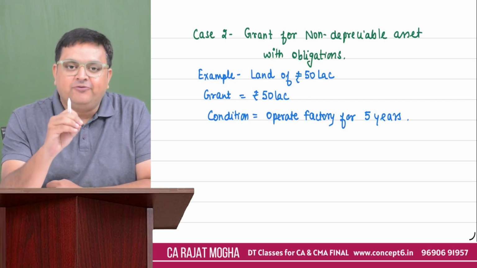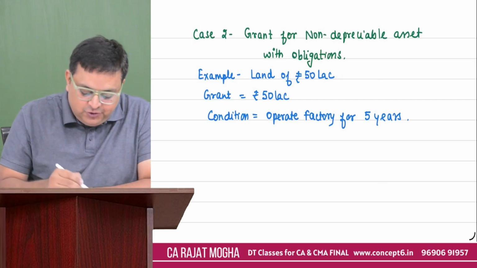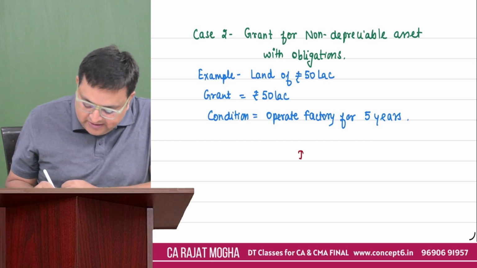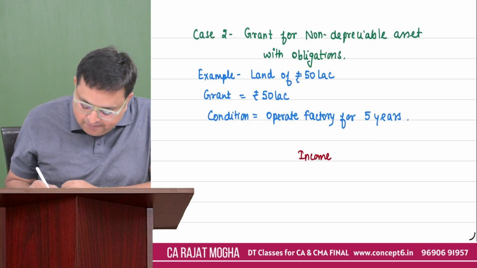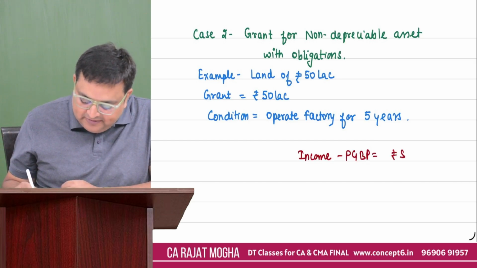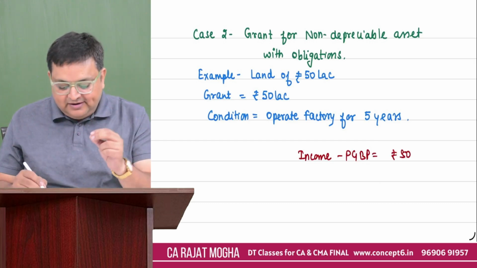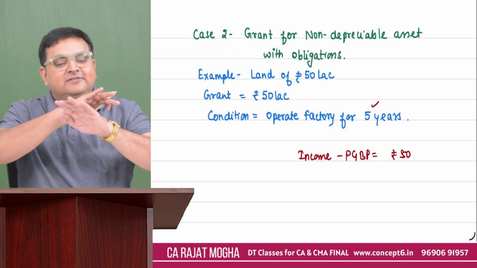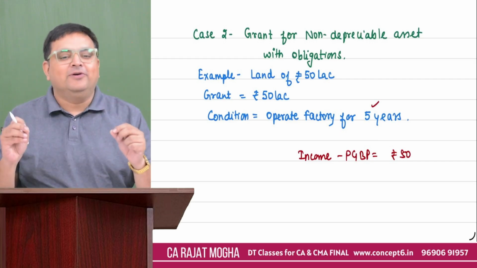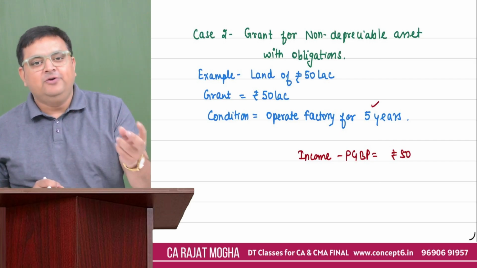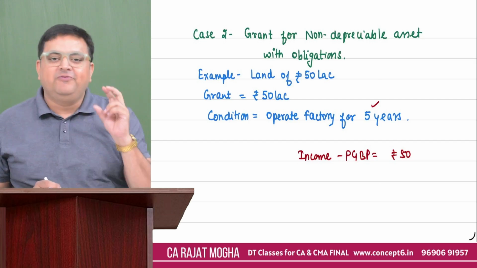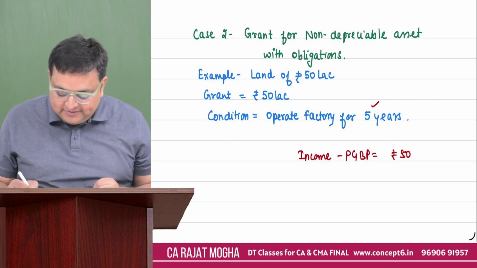Guys, in non-depreciable asset, you have to take it as your income. Please make it your PGBP income. How much? Rupees 50 lakh? No. They are saying that it is for 5 years, spread over 5 years. Very important. Students make this mistake. They will directly make it taxable 50 lakh rupees. No, please don't make it taxable.